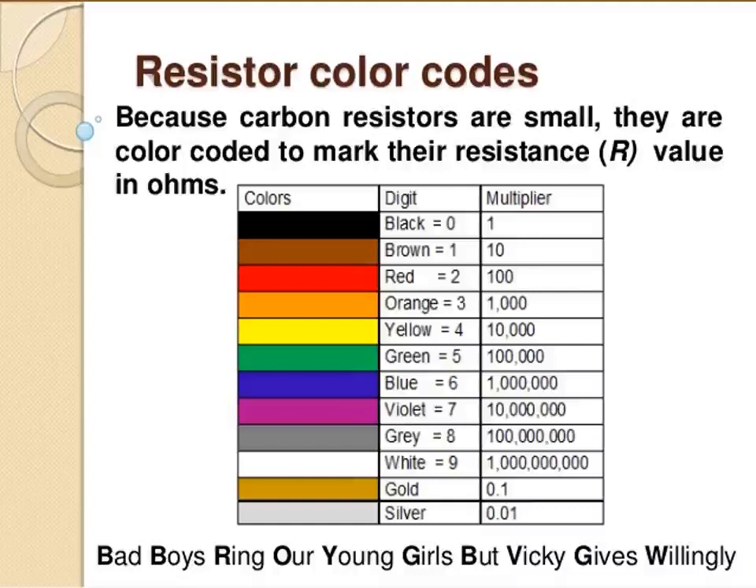Okay, you understood, right? See the picture: black is 0, brown 1, red 2, orange 3, yellow 4, green 5, blue 6, violet 7, grey 8, white 9. And gold and silver, that is 0.1, 0.01, that is the multiplier. It is only for the fourth color. Gold and silver will be in the fourth color, and it indicates the tolerance only.